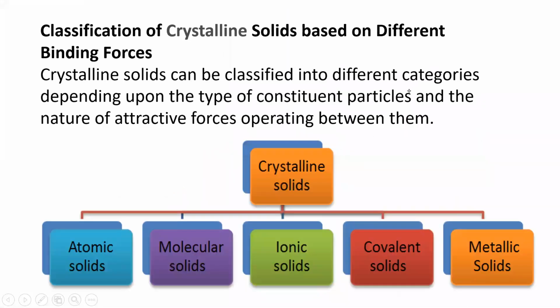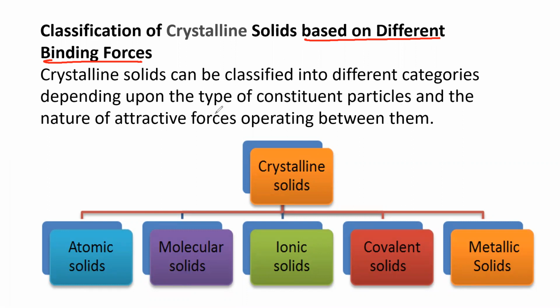Next, classification of solids based on different binding forces. Now we are going to see the types of solids. Already we have seen crystalline and amorphous. Now they are further classified into what? In this chapter we are going to deal more with crystalline solids. So the amorphous solids topic is finished there itself. Crystalline solids can be classified into different categories depending upon the type of constituent particles and the nature of attractive forces operating between them.